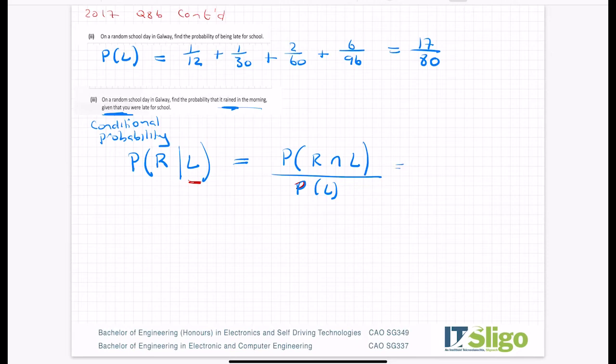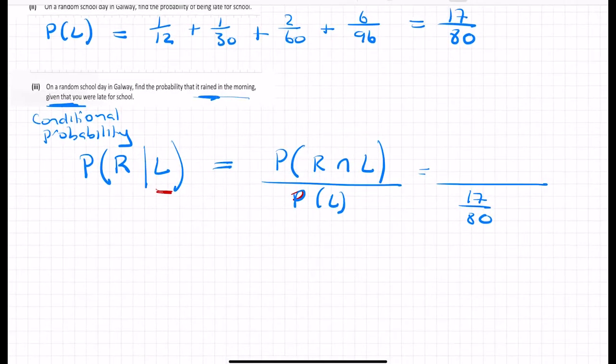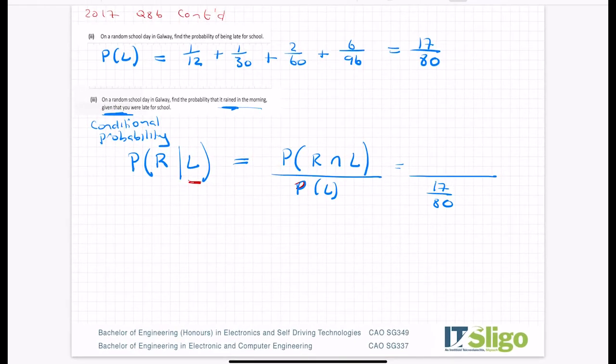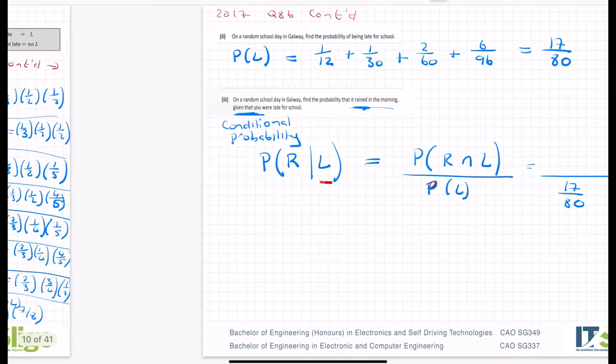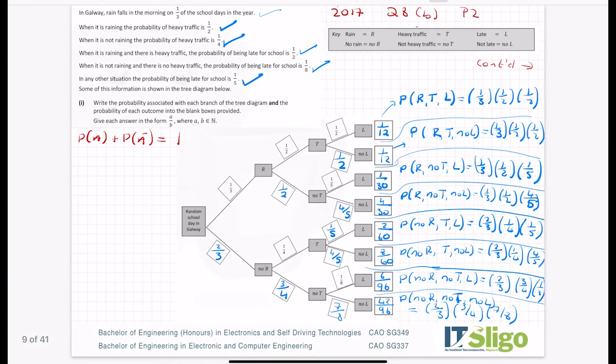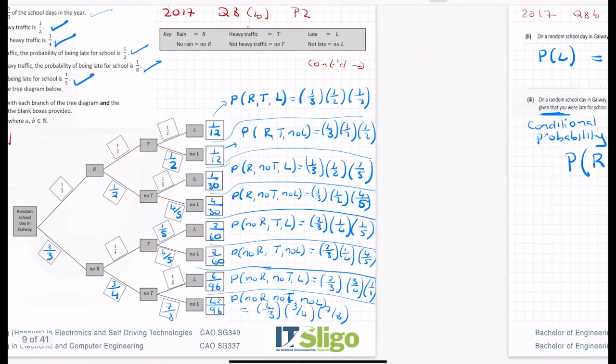Okay, so the probability of being late is what we got up here. Right, the probability that it rained and you were late. So let's go back. The probability that it rained and you were late. Okay, so actually it's just the 12th and the 30th that we use in this case.